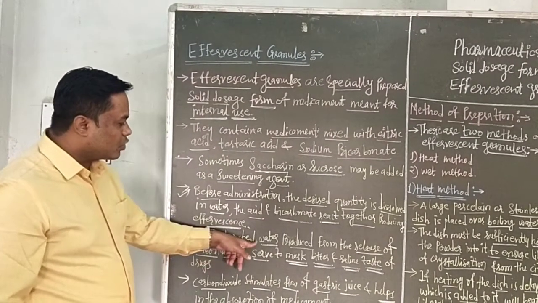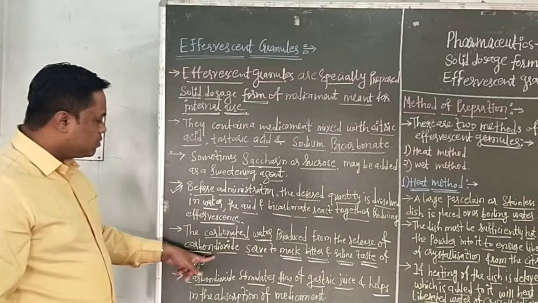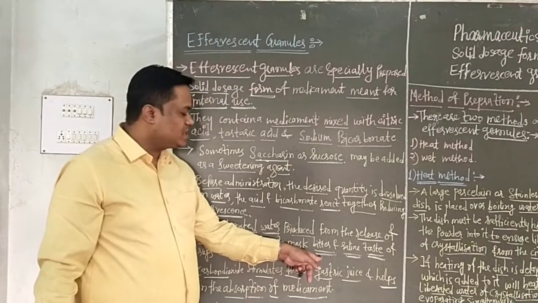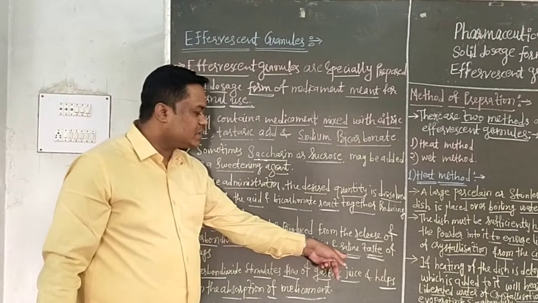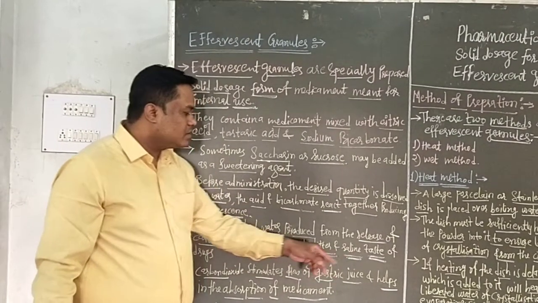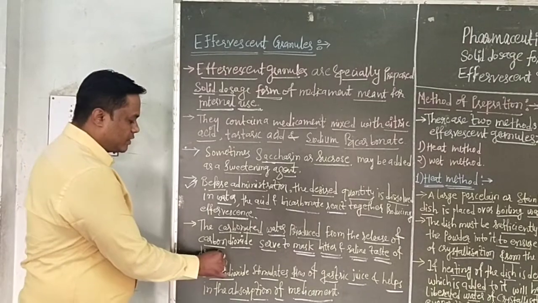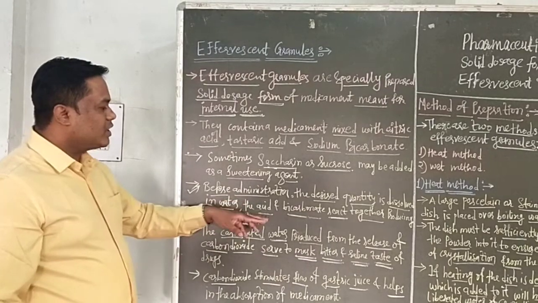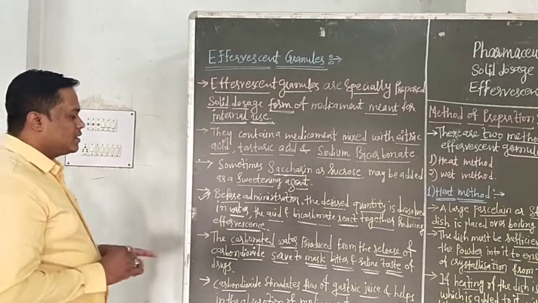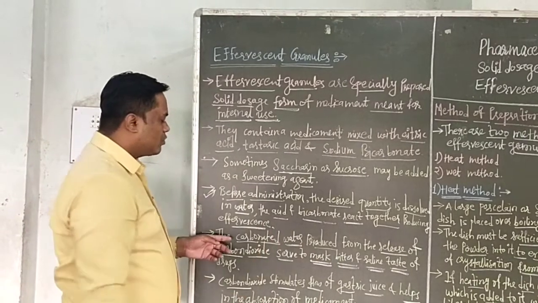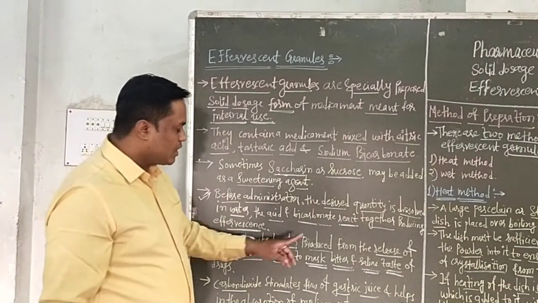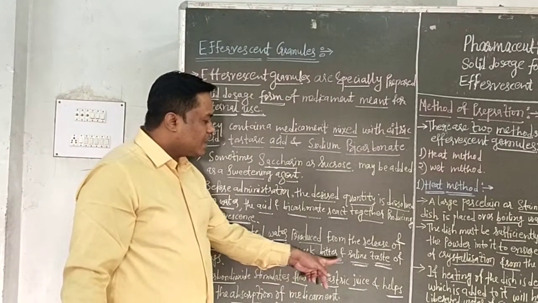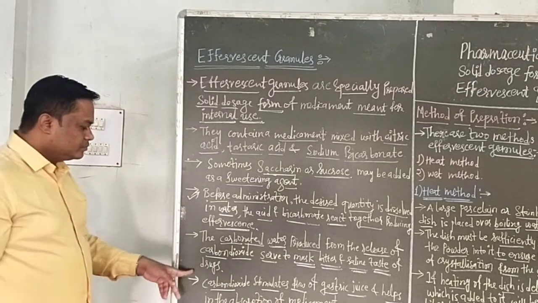The carbonated water produced from the release of carbon dioxide serves to mask the bitter and saline taste of the drug. Bitter means a pungent taste, and saline means a salty taste. This is important: the acid and bicarbonates react together producing CO2 gas, which forms the carbonated water and masks the bitter and saline taste of the drugs.